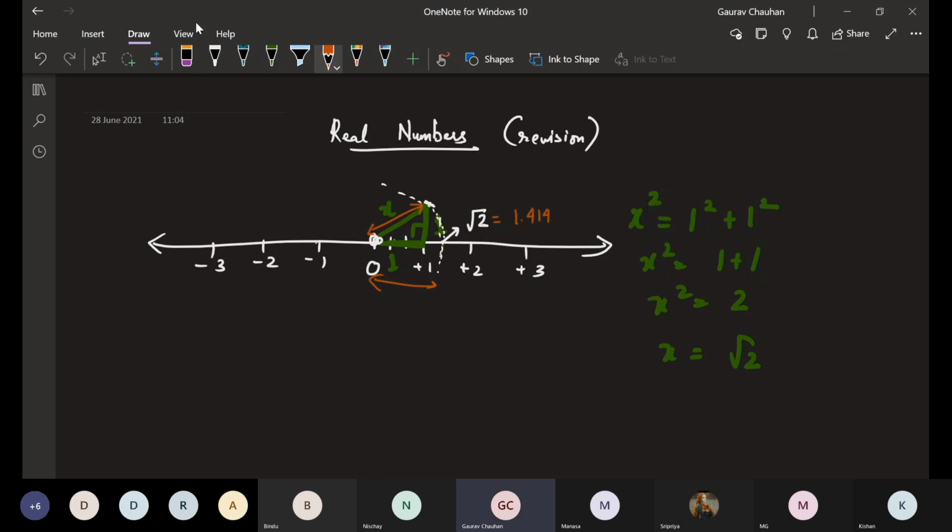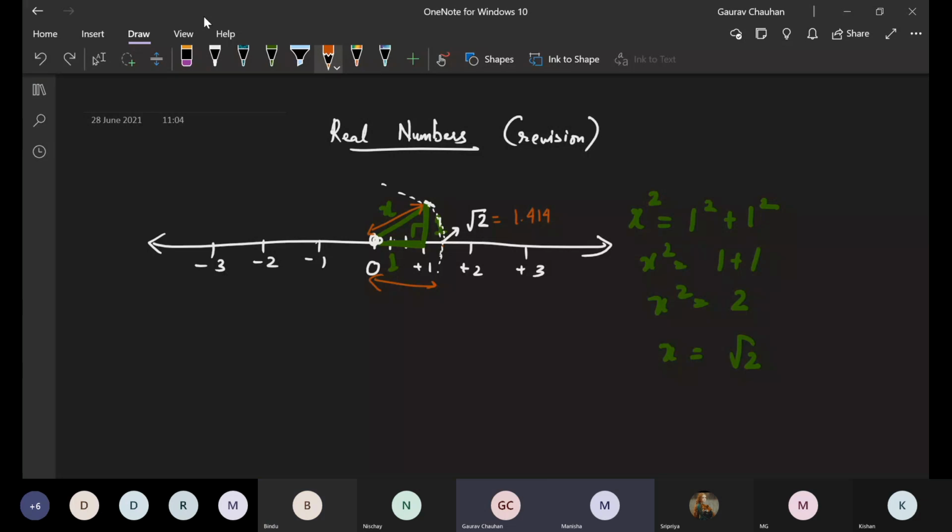Root 2 decimal. Can someone just Google quickly? Nishchay, I'm waiting for the answer from you, or if anyone else does it first, tell me that. Nishchay, go ahead, speak. 1.414, sir. After that, it is not showing here. Okay. Anyone, is it showing for anyone? I checked it on the calculator. Go ahead, Manisha. Okay, Manisha, tell me.